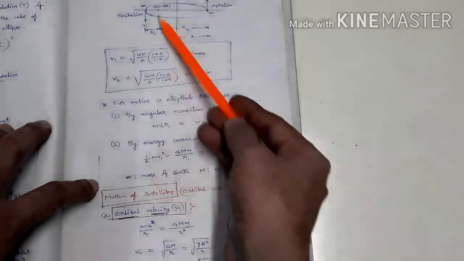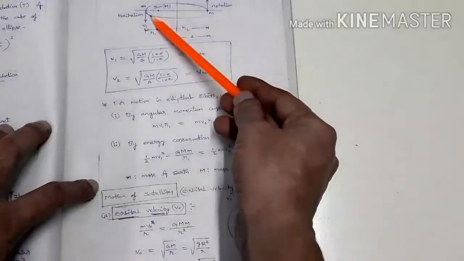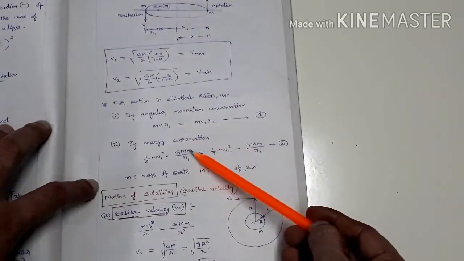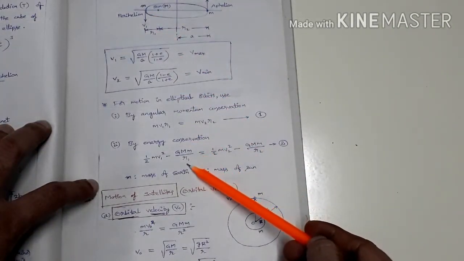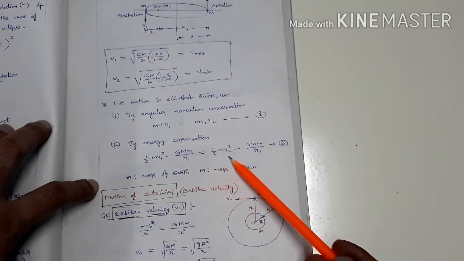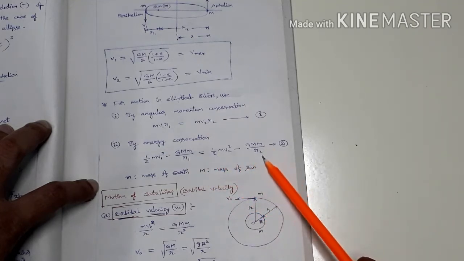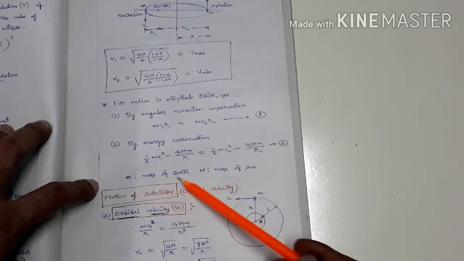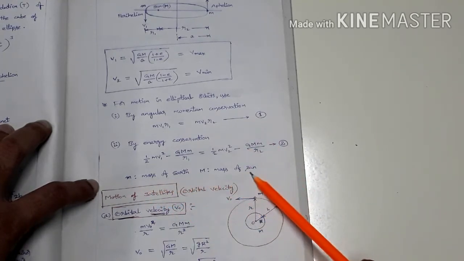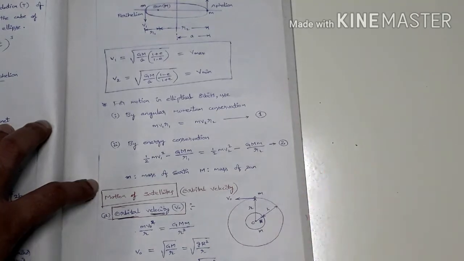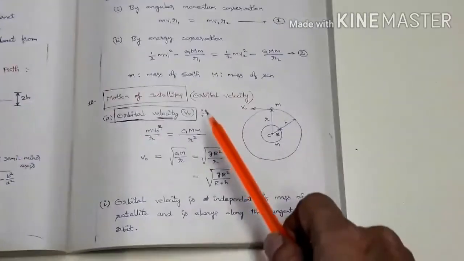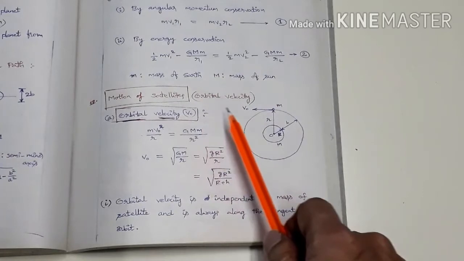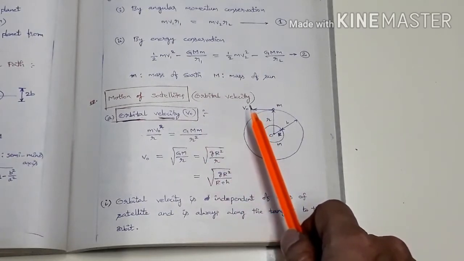So half mv1 square is the kinetic energy, and here the potential energy is minus GMm by r1. So this is equal to half mv2 square minus GMm by r2. Let us use these two for solving problems, where capital M is the mass of the sun and small m is the mass of the earth here. Got it? Okay. So next one is motion of satellites, orbital velocity.